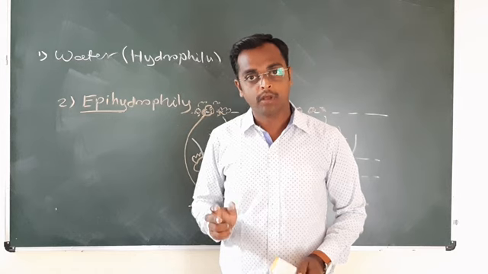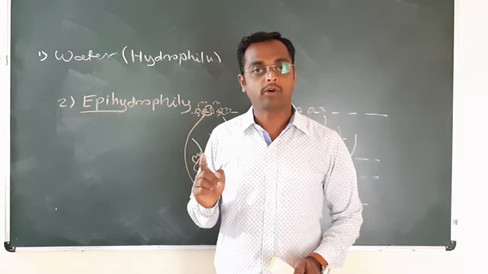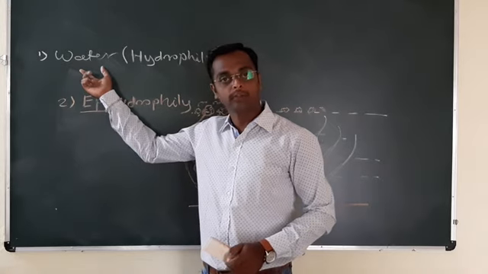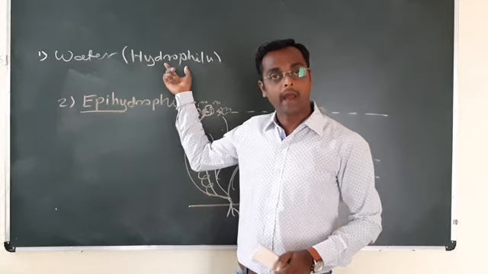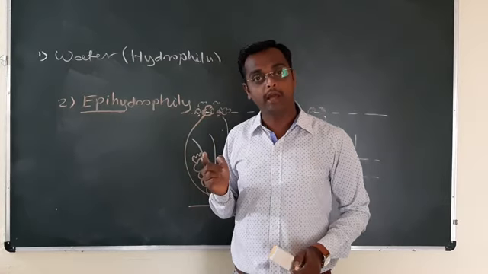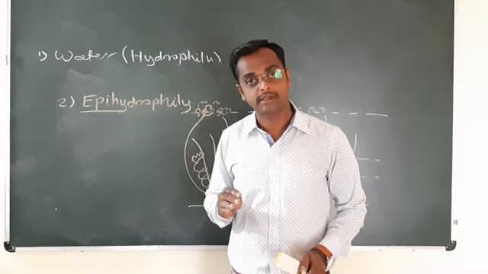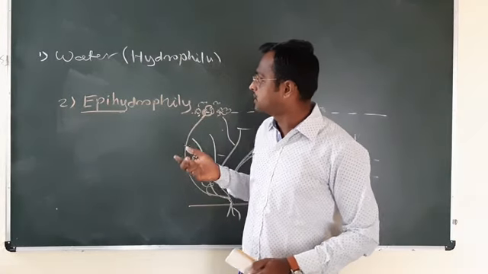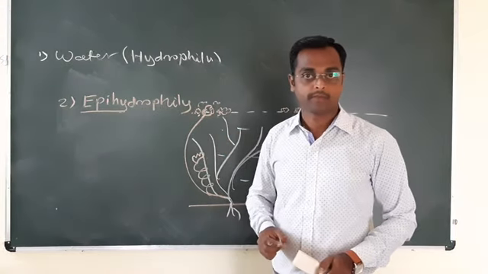The first factor we studied was wind, the pollination is called anemophily, and the next factor studied is water, the agency is called hydrophily. Hydrophily is of two types, hypohydrophily and epihydrophily. Hypohydrophily means pollination takes place below the water surface, as seen in Zostera, and epihydrophily means pollination takes place on the water surface, seen in Vallisneria.